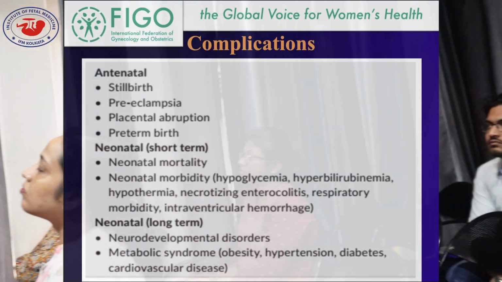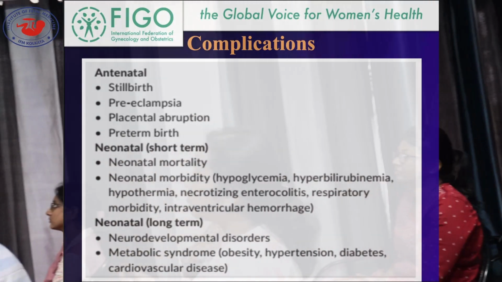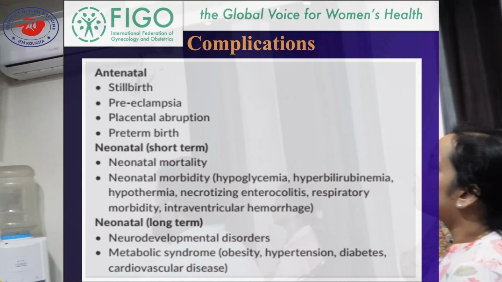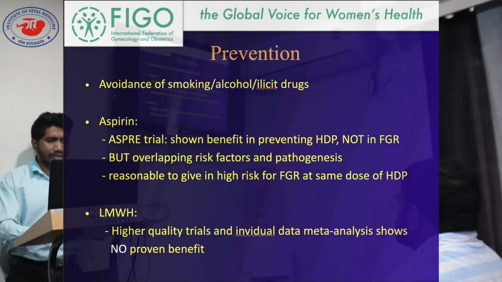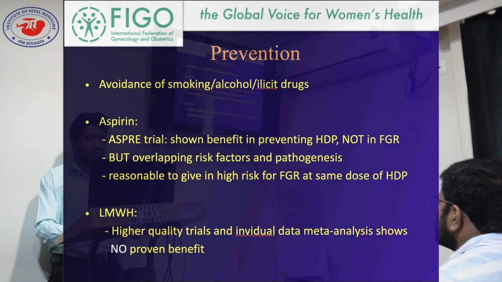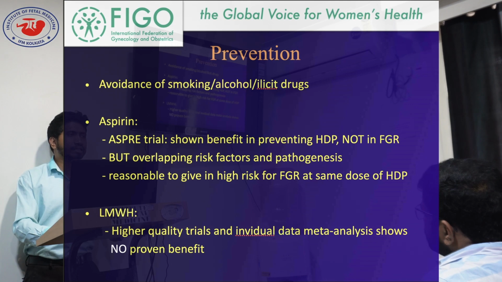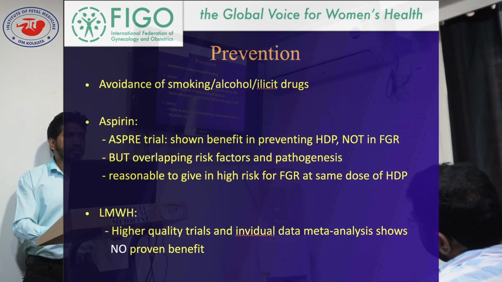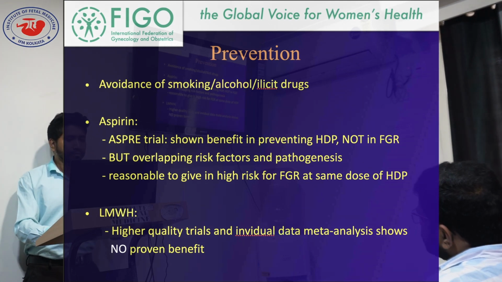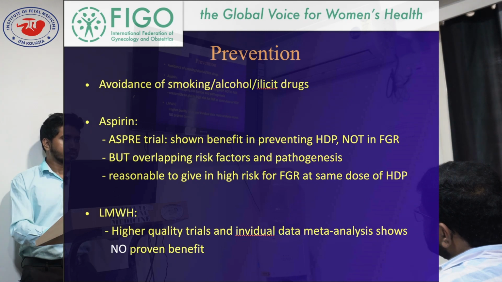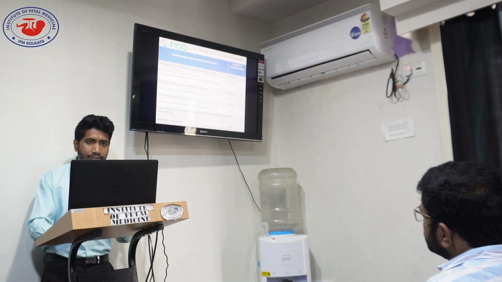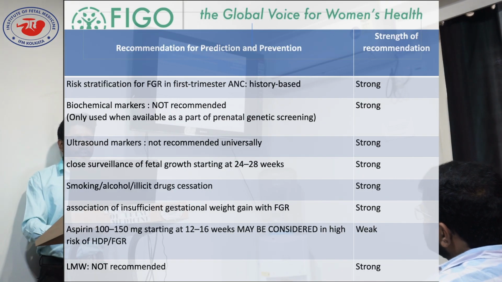These are complications. Okay, I skip this. So prevention. Aspirin, as per trial, we all know that aspirin can prevent it if started before 16 weeks of gestation and given in a dose not less than 150 milligrams. And LMWH, high quality trials and individual data meta-analysis show no proven benefit. LMWH has no proven benefit. So these are the recommendations of prediction and prevention.